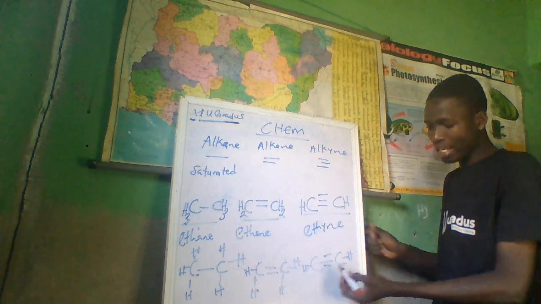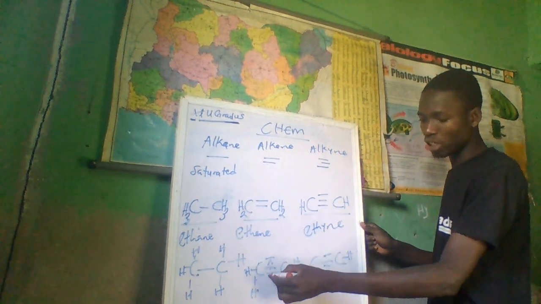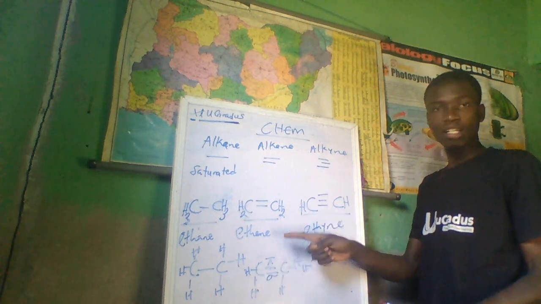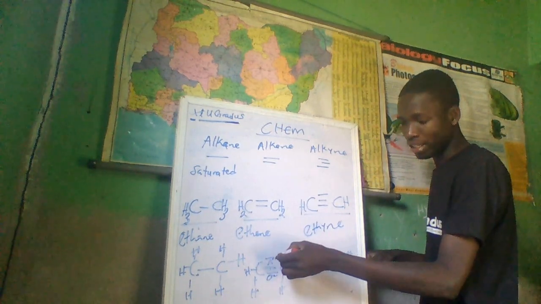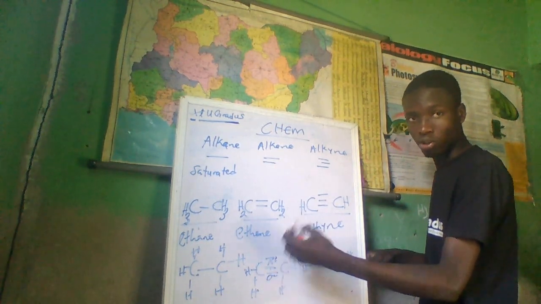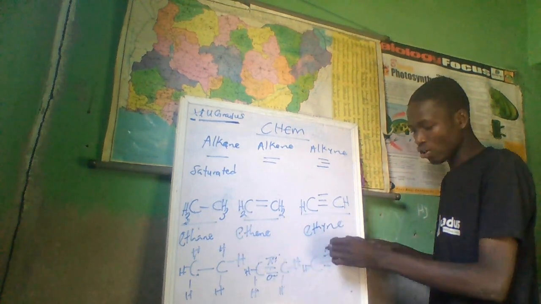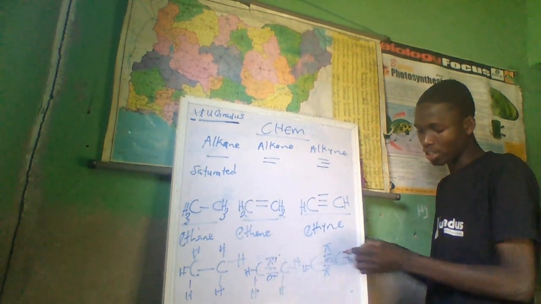Understand now? And then here, this one on top is pi, while this one down is sigma. So that means you can say alkene contains 1 sigma, 1 pi. This is the symbol for pi, your normal pi, and this is sigma. 1 pi, 1 sigma. While alkyne contains 2 pi, 1 up, 1 down. Then this middle one is the sigma.